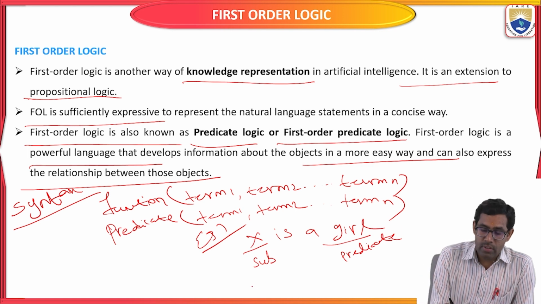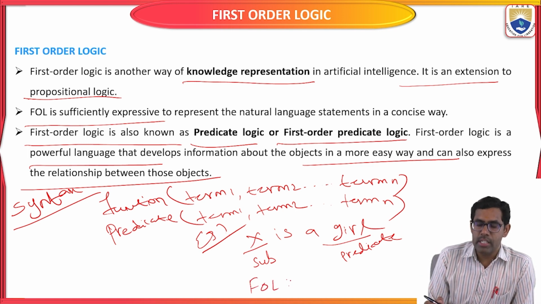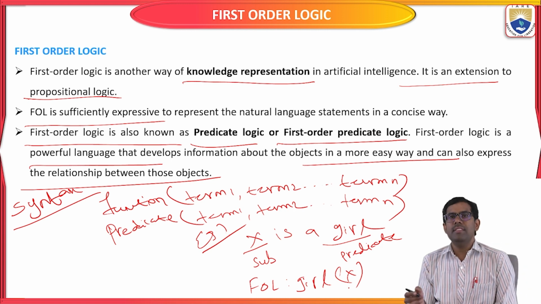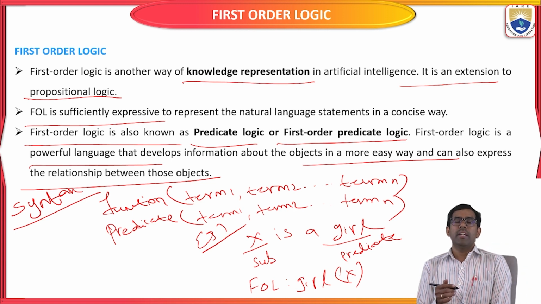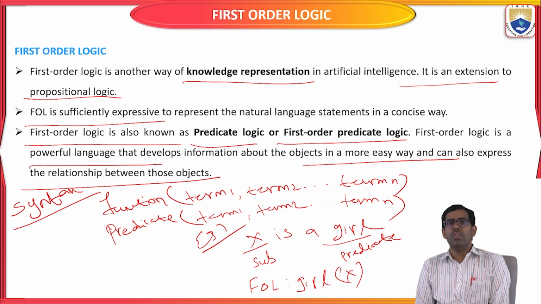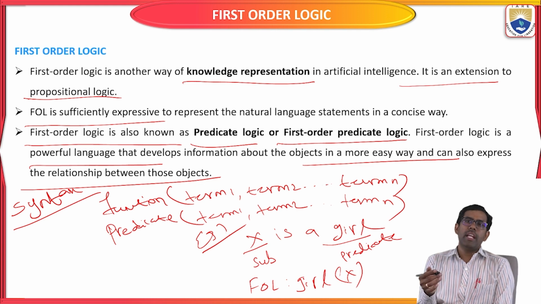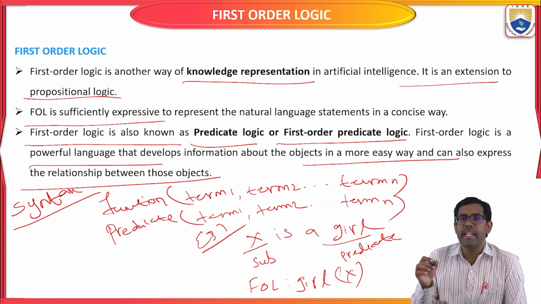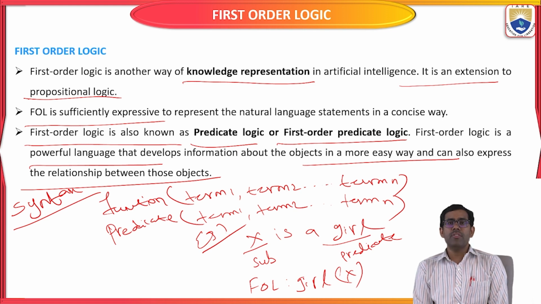Okay, so now we are going to write some first order logic here. Gale of X. So X is a Gale. Now we are going to give some sentence, like a propositional logic sentence, using first order logic. So X, what is it? It is one Gale. X is going to represent one Gale. So the first order logic is Gale(X).